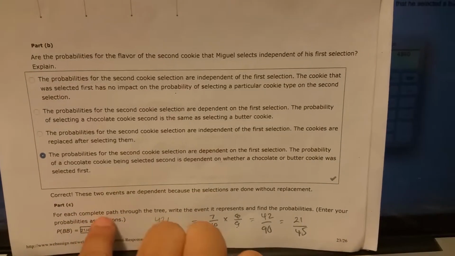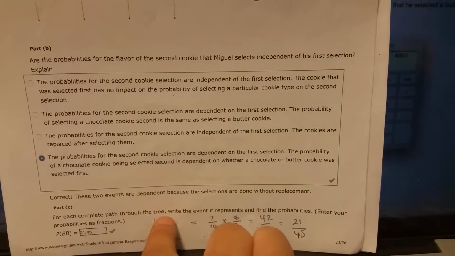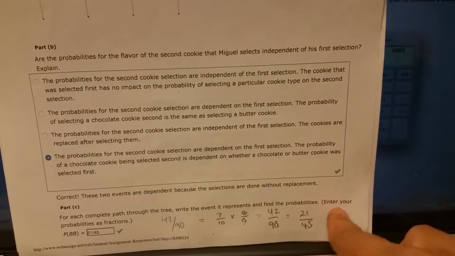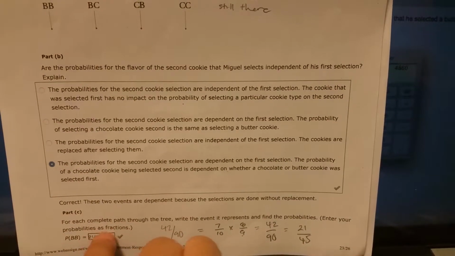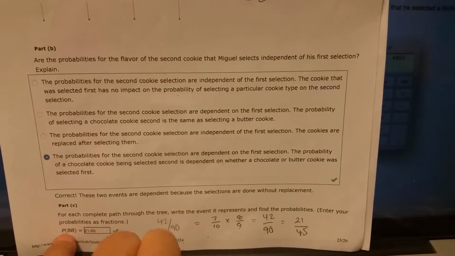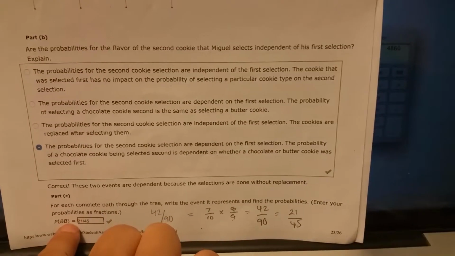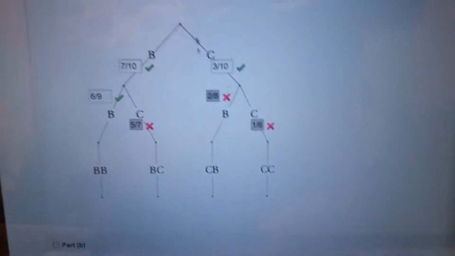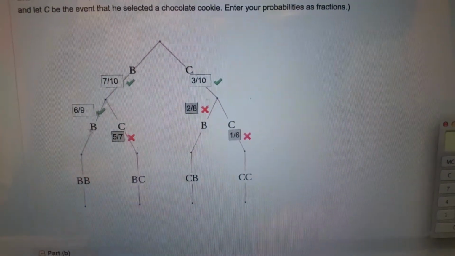Okay, part C. For each complete path through the tree, write the event it represents and find the probabilities. Enter your probabilities as fractions. Okay, what is the probability of it being butter butter? So here we go. What is the probability of it being BB?